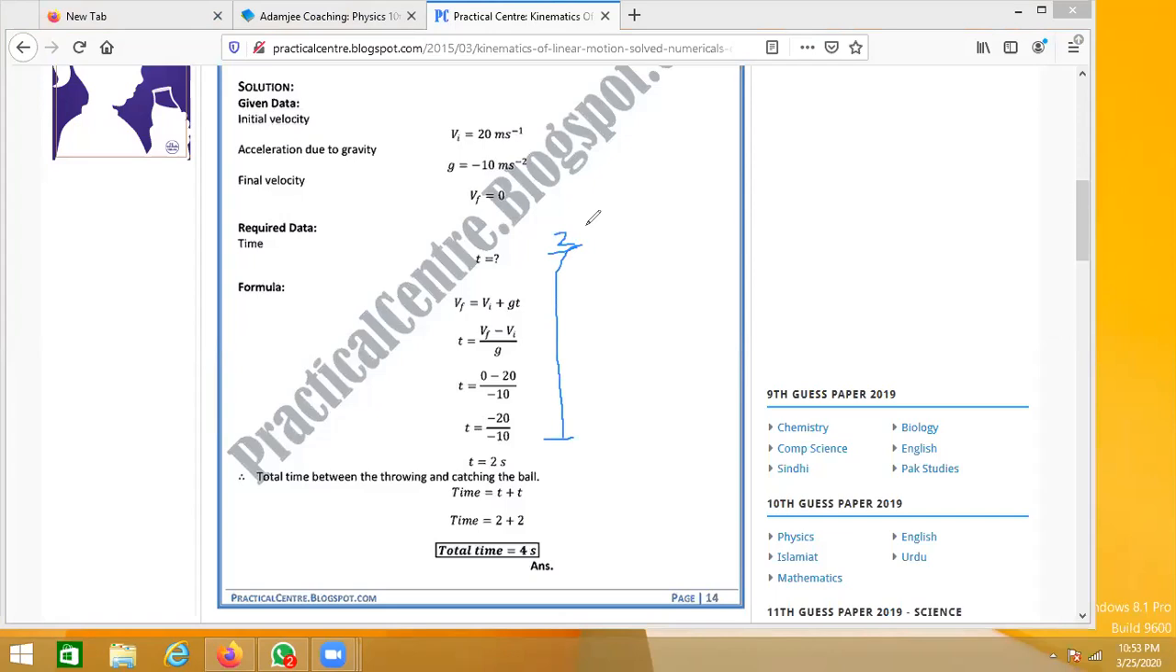But what they are saying here is the time elapsed in throwing and catching the ball. Which means that if the ball is taking 2 seconds going up, it will take the same amount of time when it falls down. So the answer will be 4 seconds, right? As you can see here. So this is how you will be doing this question 3.11.